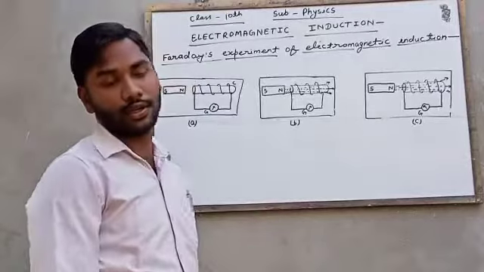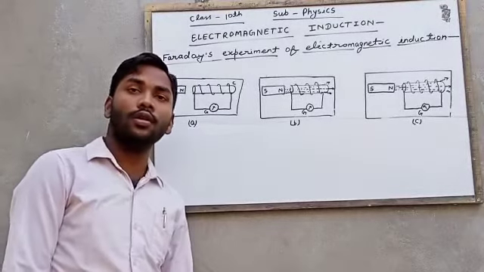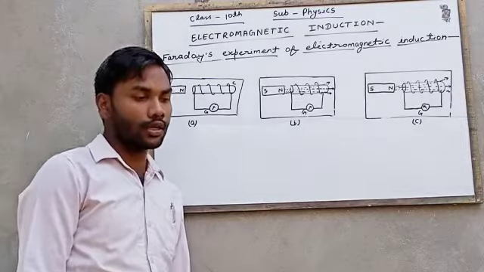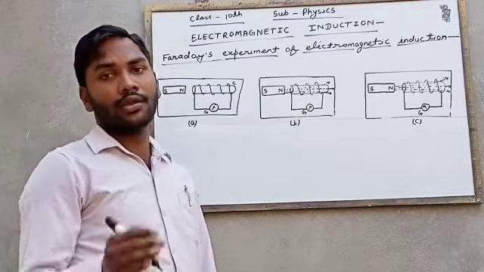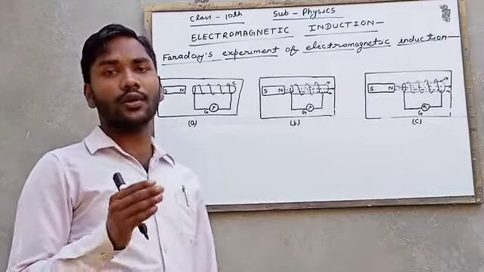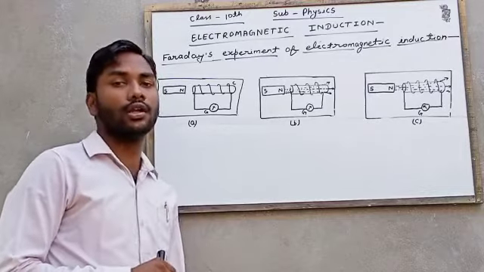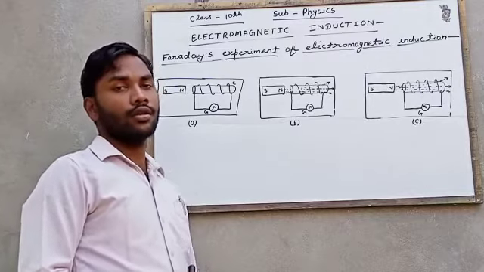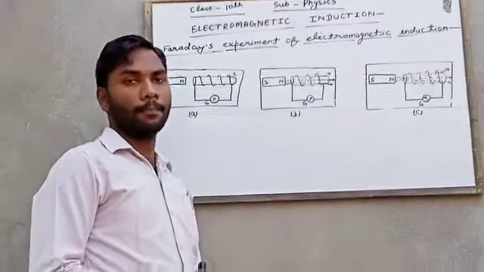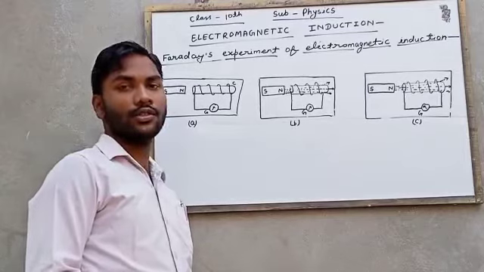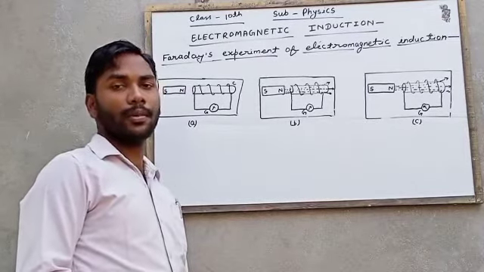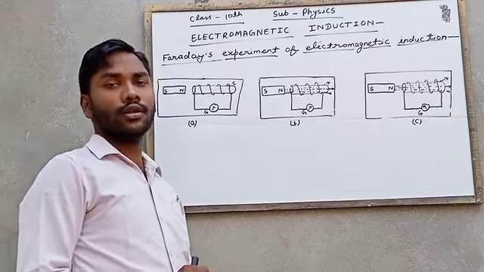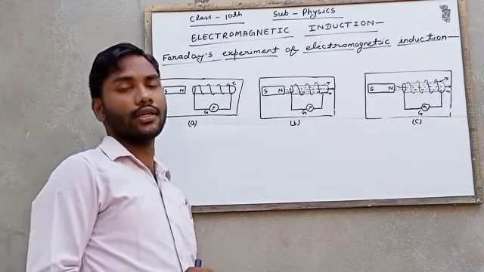What is electromagnetic induction? The phenomenon of producing electric current by moving a magnet near a coil in a closed circuit is called electromagnetic induction. It means when we move a magnet near a coil in a closed circuit, electric current is produced in the coil.